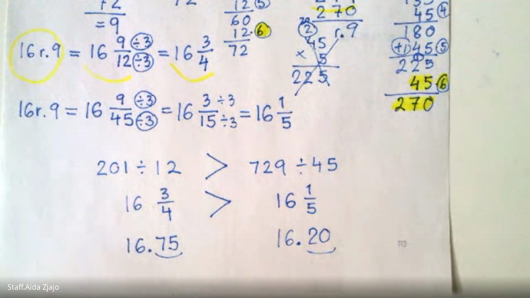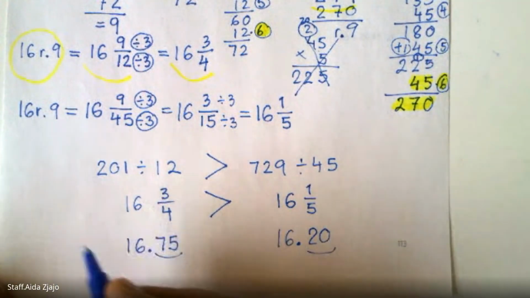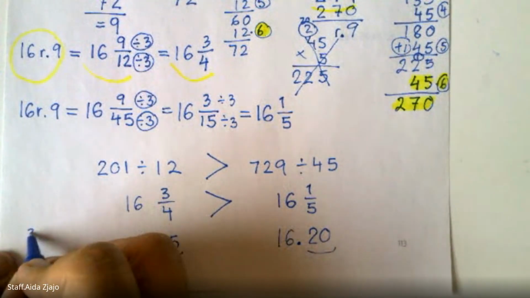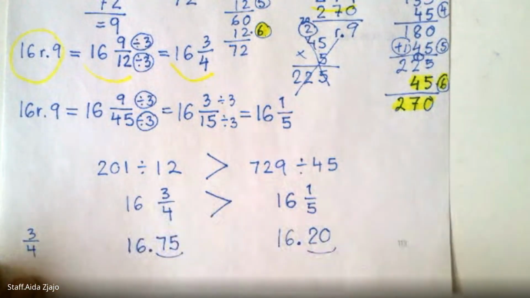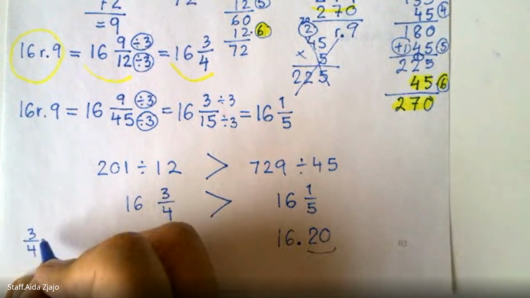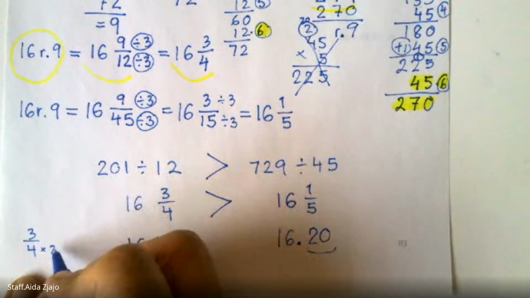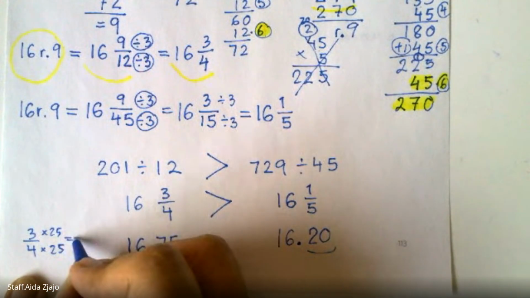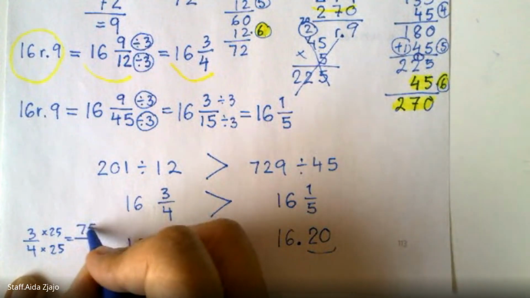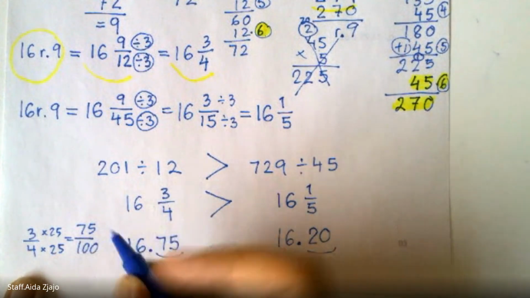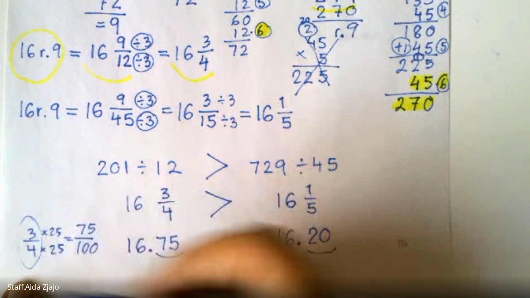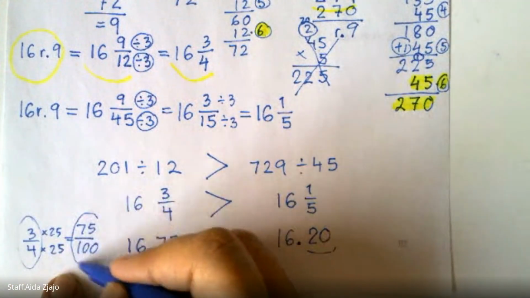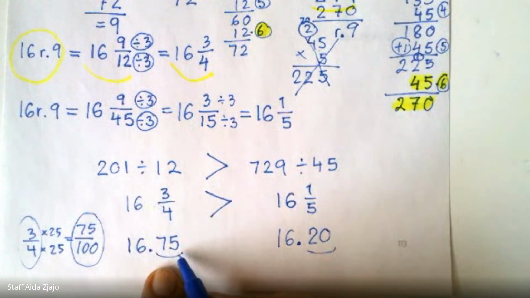So if I look at this one on the side, if I needed to do 3/4 to see what it is as a decimal, I can multiply by 25, and then I will get 75 out of 100 pieces. So 3/4 is the same as 75 hundredths, which is this part right here.